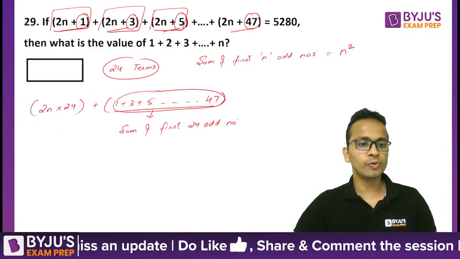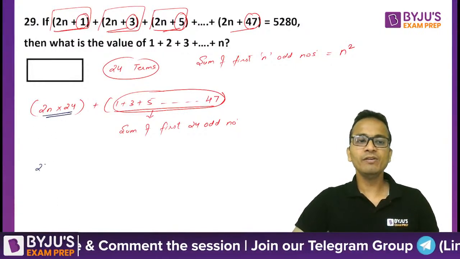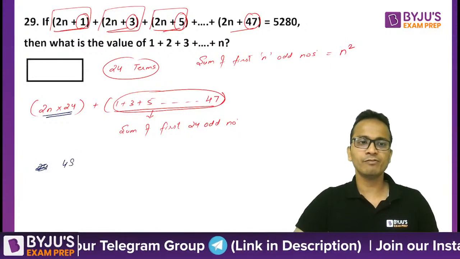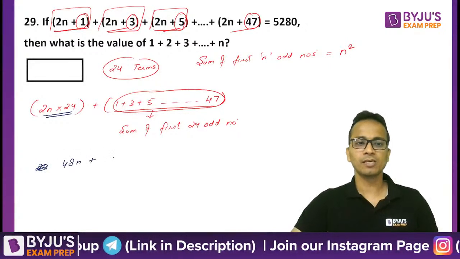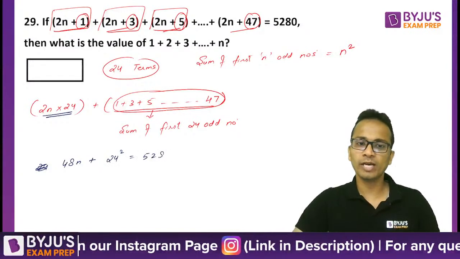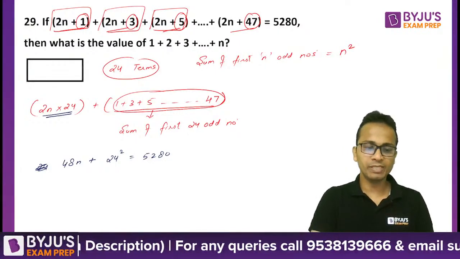So now the equation will be 24 into 2, that is 48. So directly we write 48n plus 24 square is equal to 5280. Okay, fine. So this will be the expression.